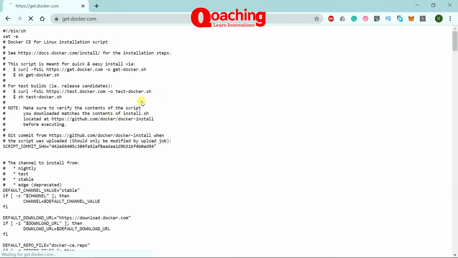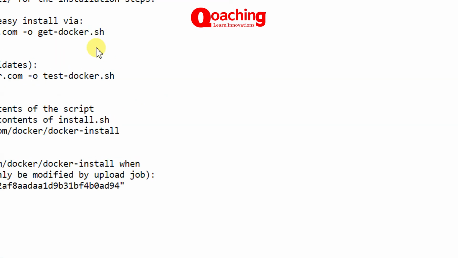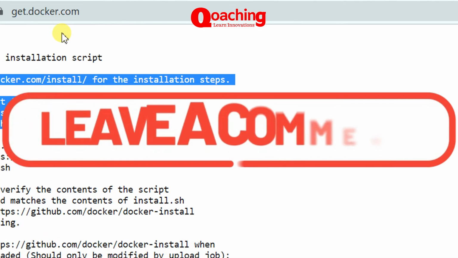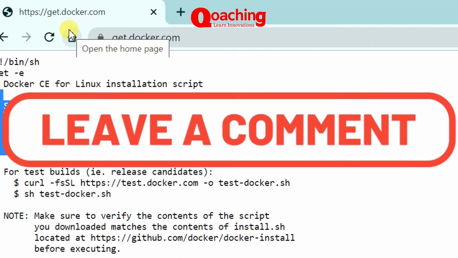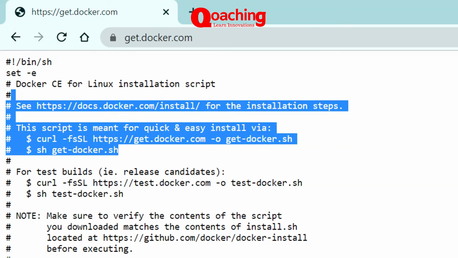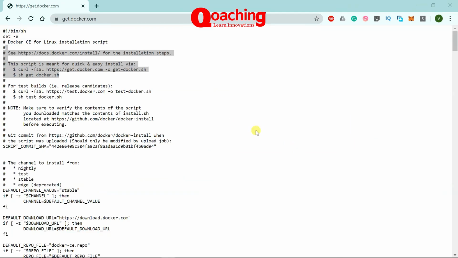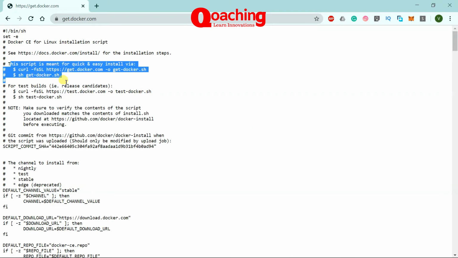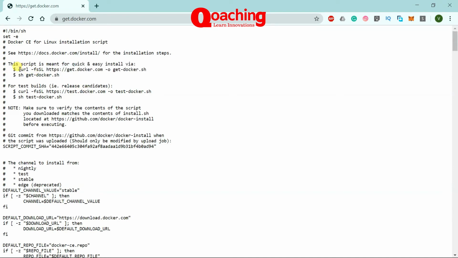This URL is where you will find how these things operate. You see that it says it's a pretty simple script. You just run a script and we will have Docker up and running on our machine. The script is going to download a small script file from docker.com, and then run it.